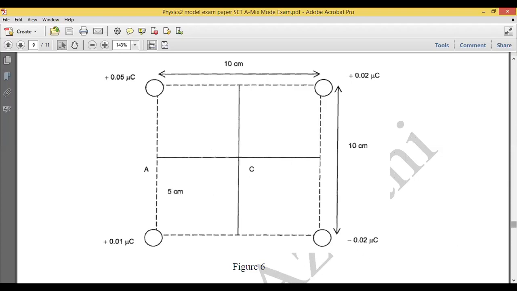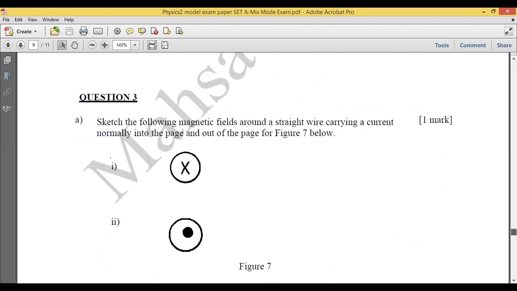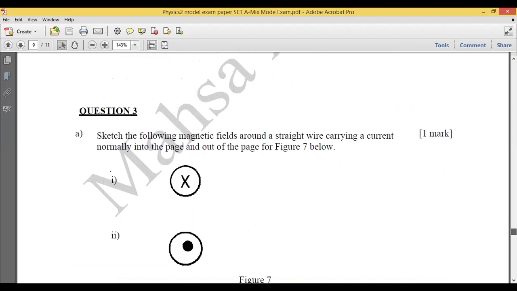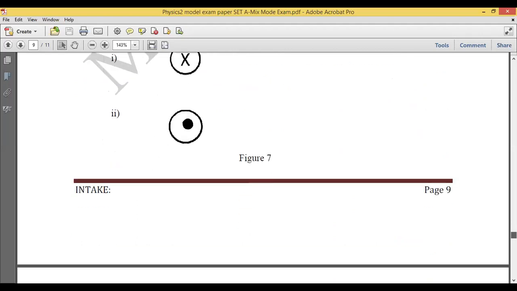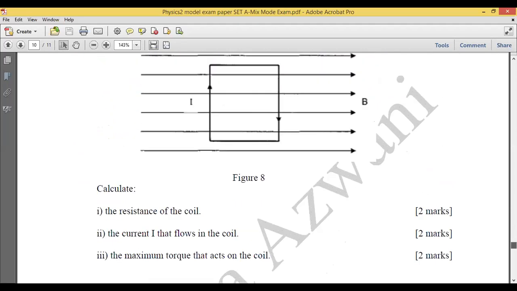Let's look at the next question, question 3. Remember, you may have a question from chapter 7 or chapter 8 or chapter 9, or you have all three chapters mixed. So question 3 here for your model exam paper, I have a question from chapter 8, magnetic field, and then chapter 7, so they want you to calculate the resistance, current, and then the magnetic field to calculate the maximum torque.